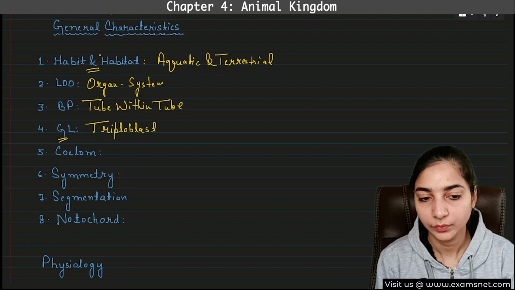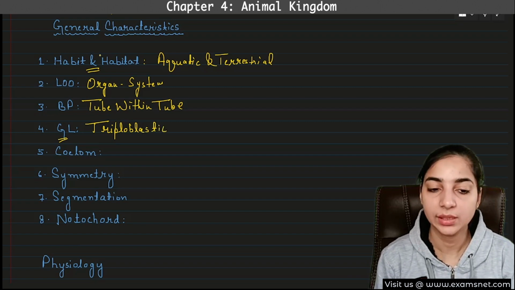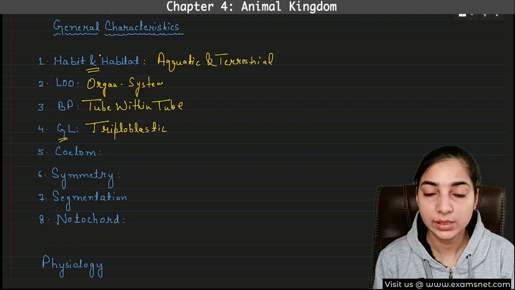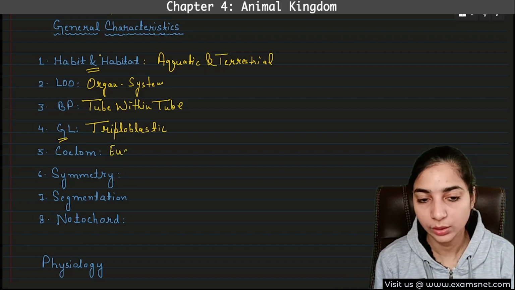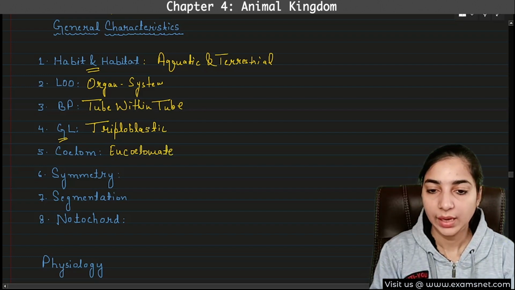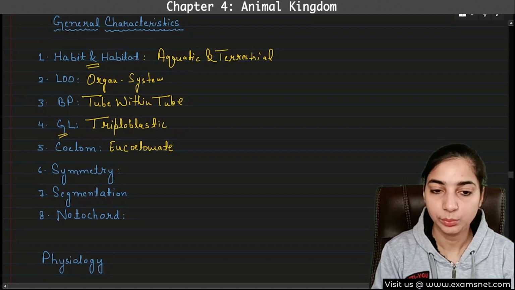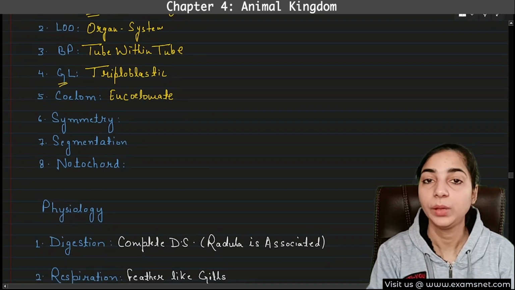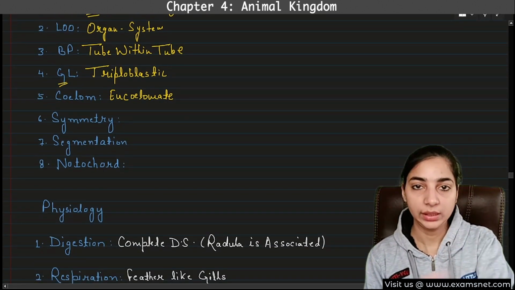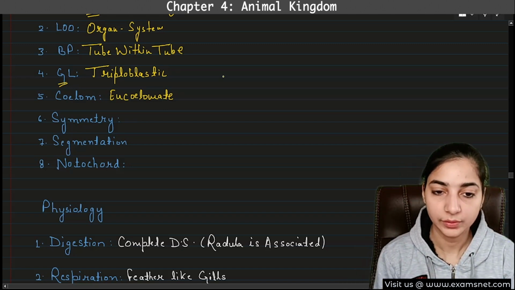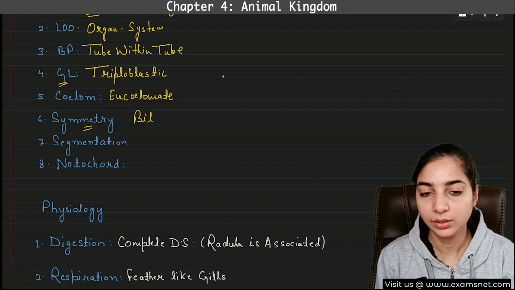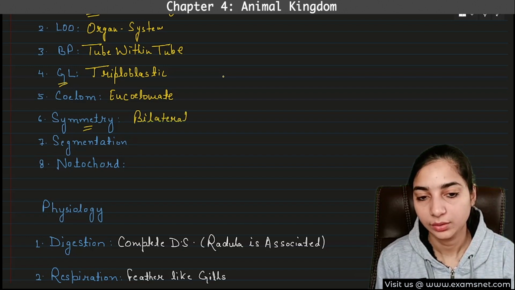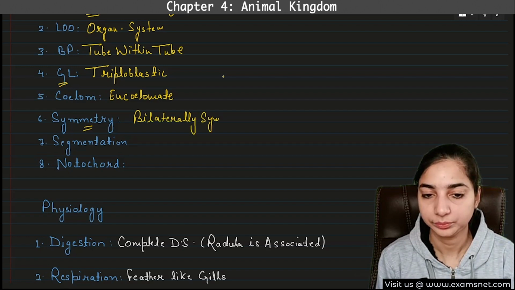Okay. So triploblastic. What about coelom? Coelom will be present, that will be formed by the mesoderm. So these contain true coelom. Okay. So these are eucoelomate. And if you have any doubt understanding this triploblastic eucoelomate tube within tube, then just go and revise the initial part of this chapter. Okay. The first half of this chapter. Then what about symmetry? Again, these are bilaterally symmetrical.